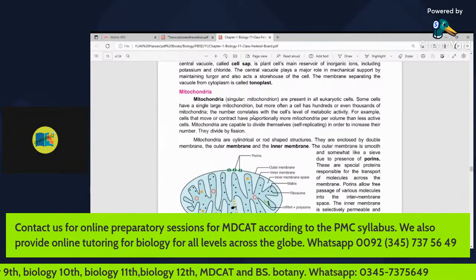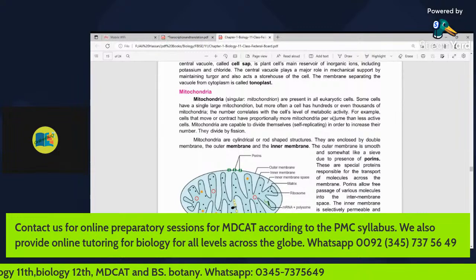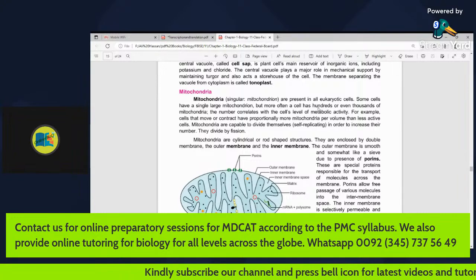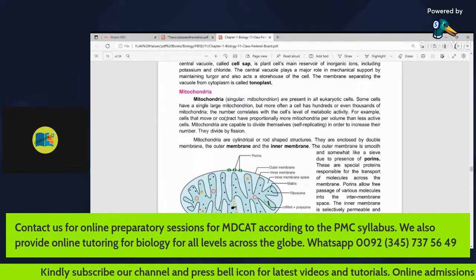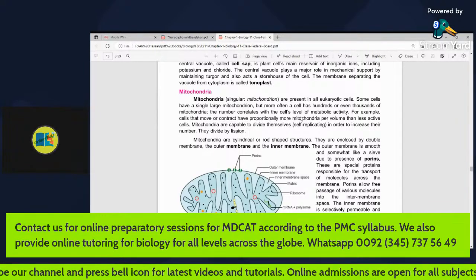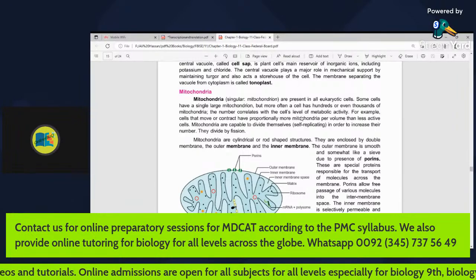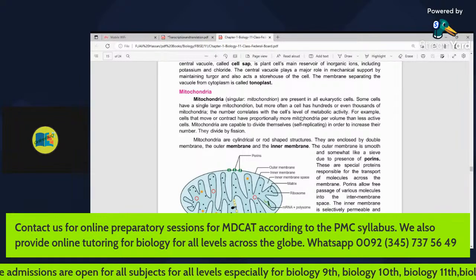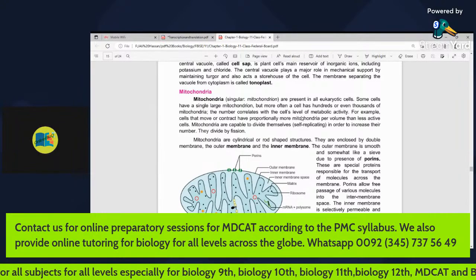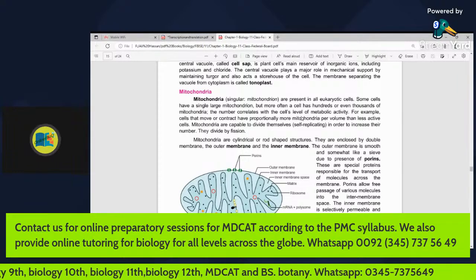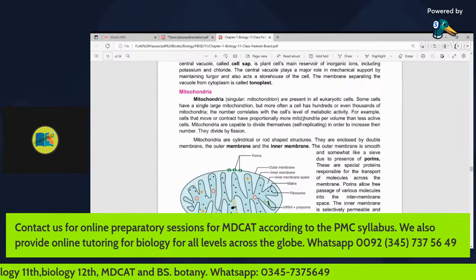The number correlates with the cell's level of metabolic activity, that is, how much metabolic activity is going on in a cell. That is the basic factor that determines the number of mitochondria in a given cell.